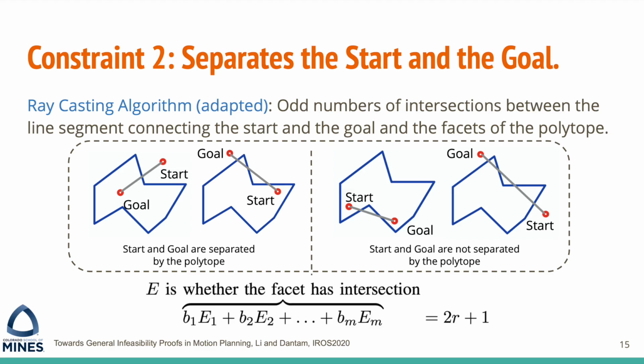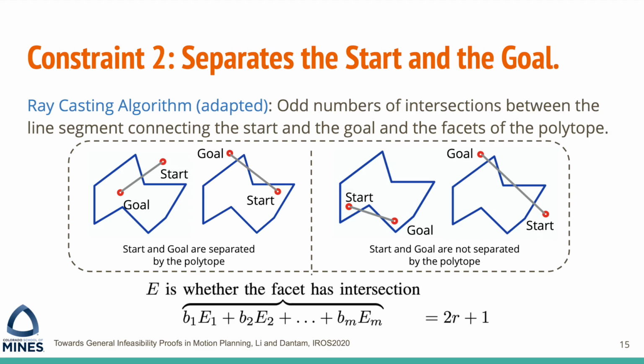We extend the raycasting algorithm in our case by connecting the start and the goal. If there are odd numbers of intersections between the line segments connecting the start and the goal and the facets of the polytope, then one of the start and the goal is inside and one of them is outside. Otherwise, the start and the goal are both inside or both outside the polytope.